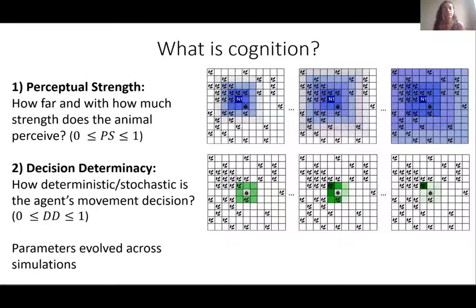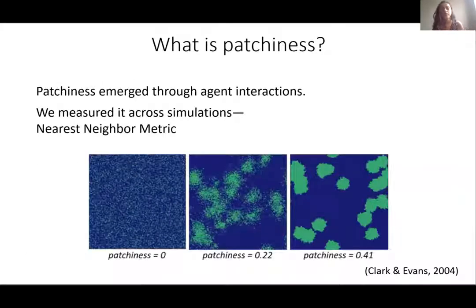All right, so this leads us to the concurrent question of what is patchiness. As I have mentioned before, patchiness in our simulations emerged through agent interactions. Throughout our simulation, we therefore kept track of the amount of patchiness existing in our grid, and we measured it using the nearest neighbor metric. The figure below provides an example of how this metric works. As you can see in the bottom left figure, when plants are pretty randomly distributed across the grid, patchiness was 0, and as plants became more and more clumped, the measured patchiness values increased.